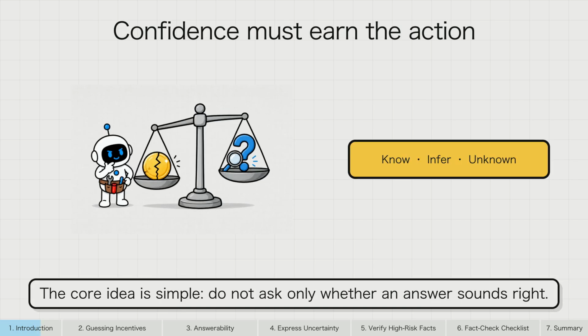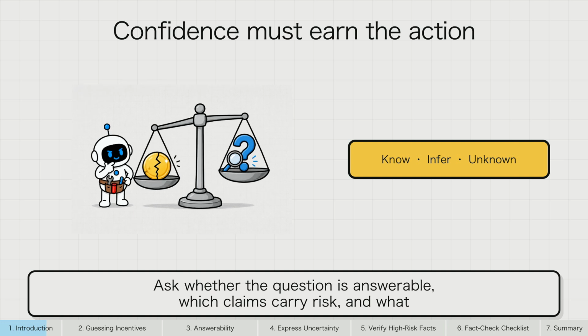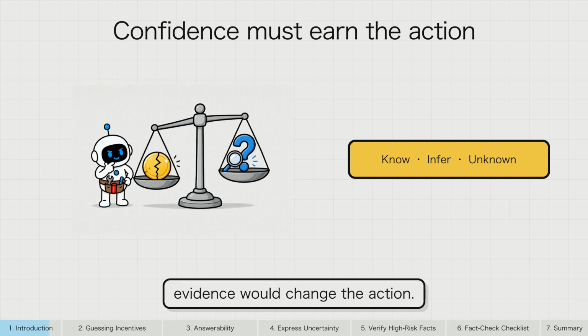The core idea is simple. Do not ask only whether an answer sounds right. Ask whether the question is answerable, which claims carry risk, and what evidence would change the action.